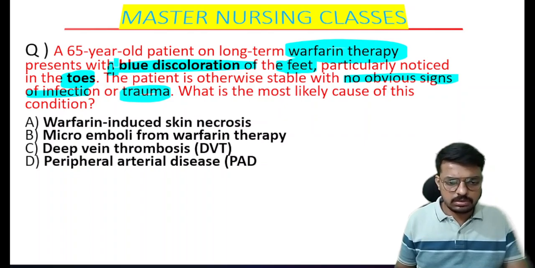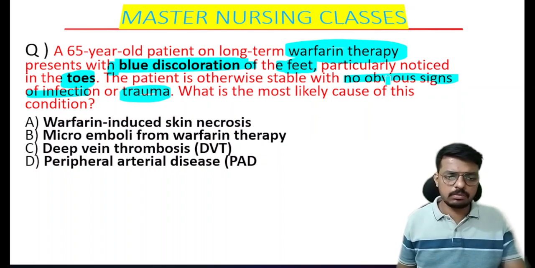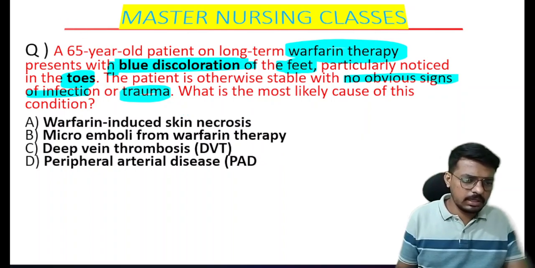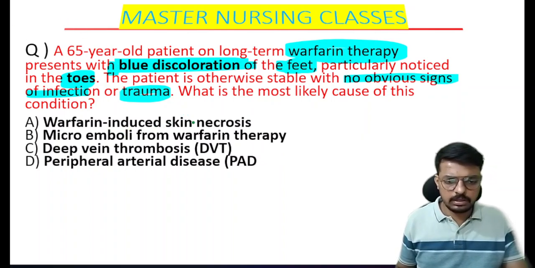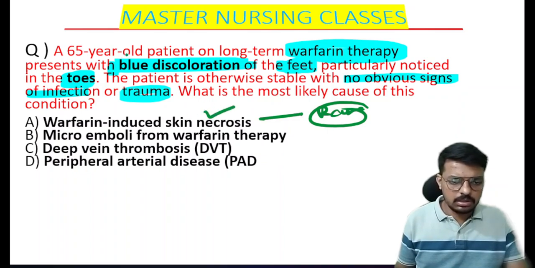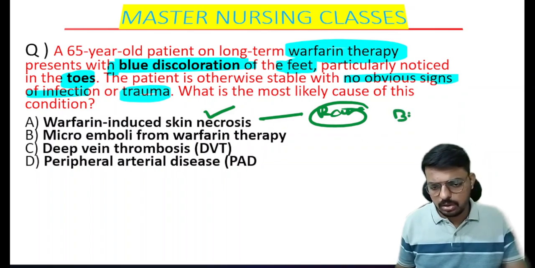So his toes have become discolored to a blue color. There is no obvious sign of infection and no obvious sign of trauma. What is the most likely cause of this condition? Option A, warfarin-induced skin necrosis. This is a very rare condition. If necrosis were there, it would not turn blue, it would turn brown or black.